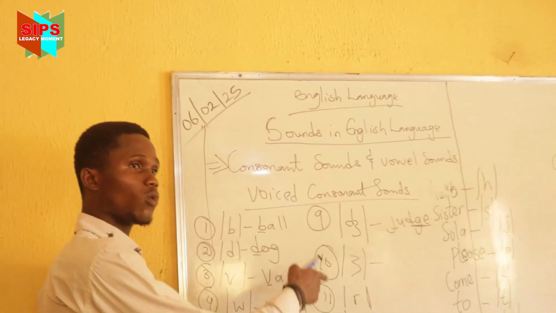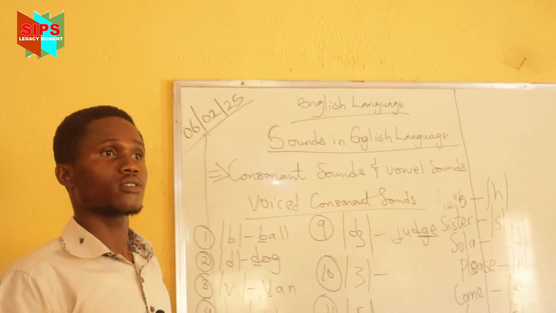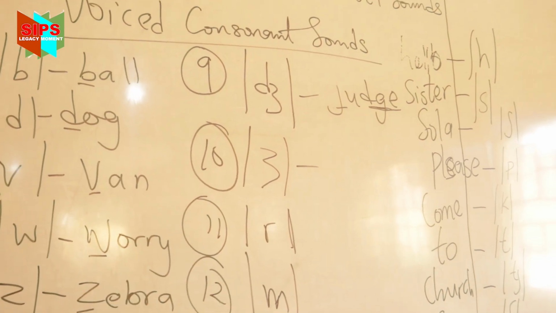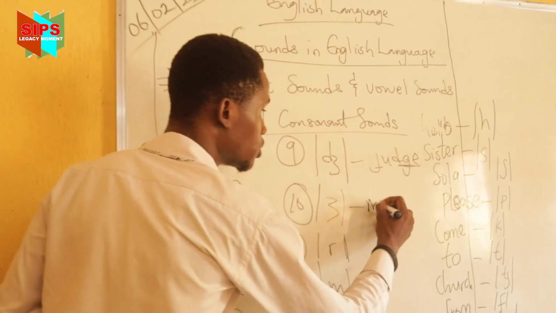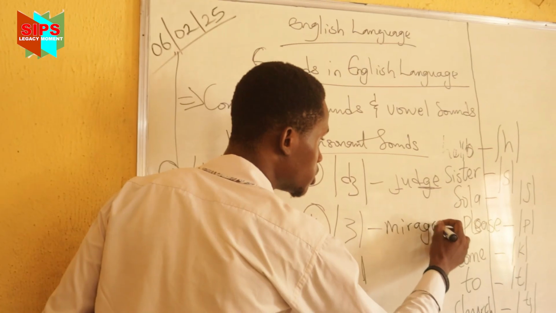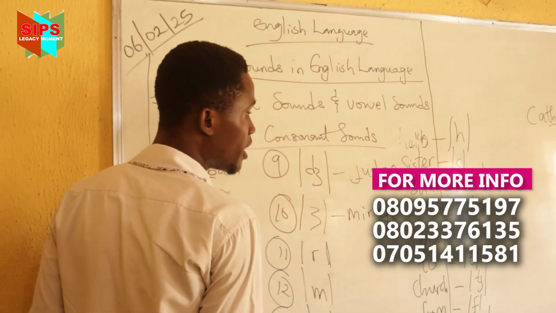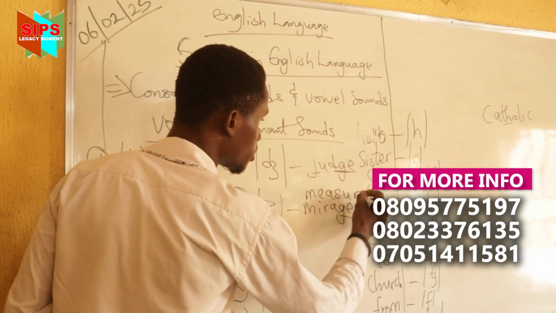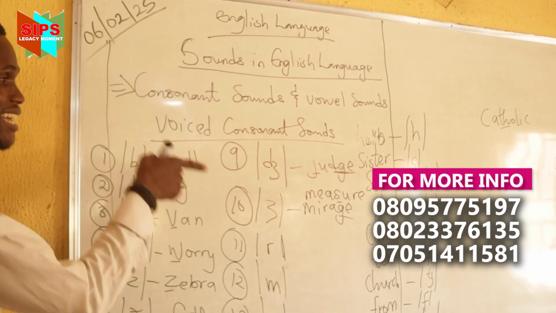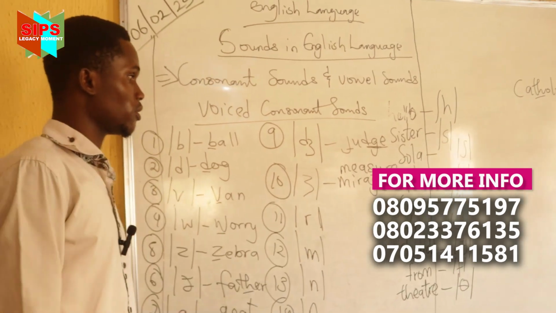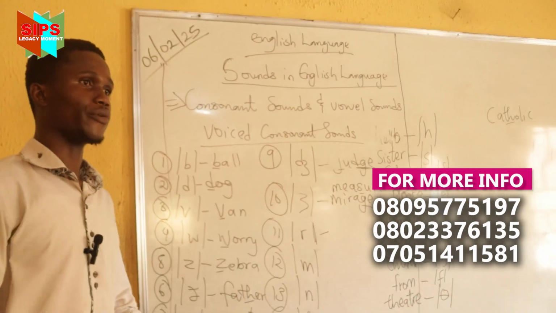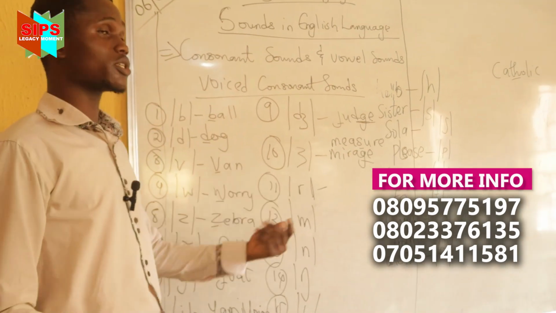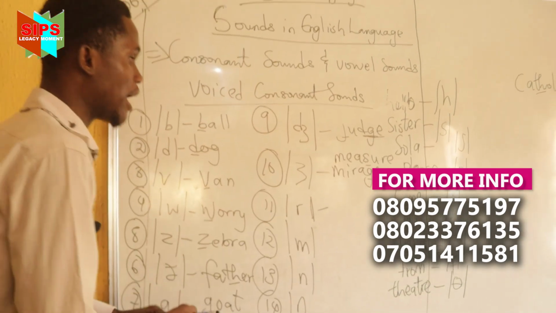So we have the list of what sound is this? As in mirage. Major. Mirage. GE. It's also in measure. Let me put it up here. Measure. You can see it as S and you can see it as GE. So now we have the next one, which is R. I told you that this sound is liquid under the manner of articulation. So it is R, as in what? Rabbits.